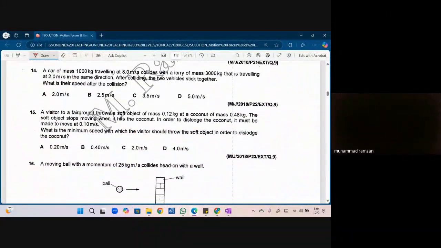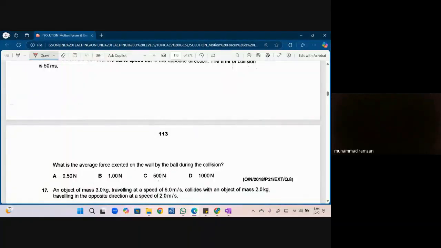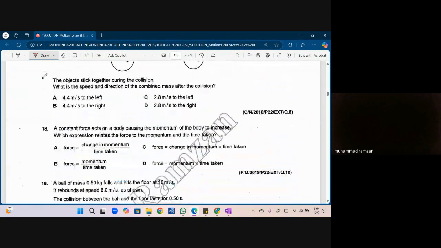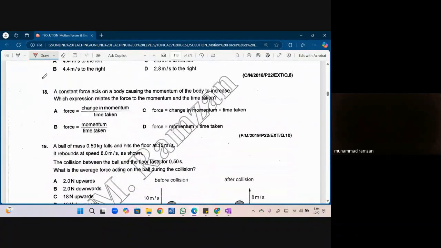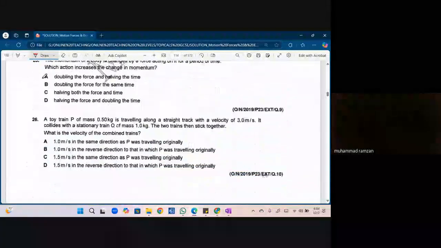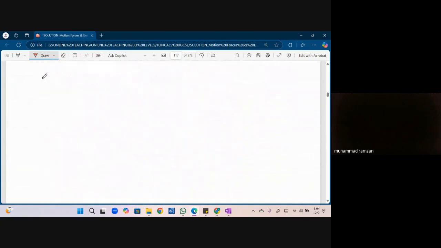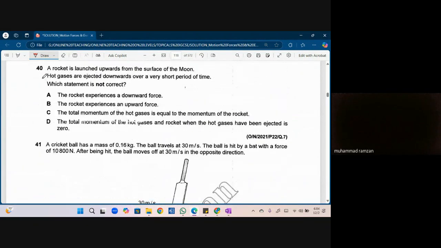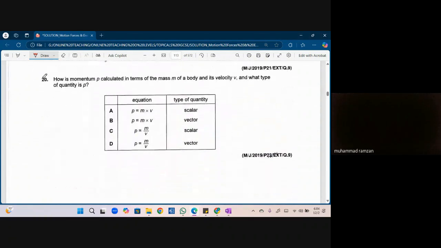Question number. Let me see a difficult one. It doesn't have that many questions, so I think you guys can do it at home as well. We are doing maximum questions today. What is question number 20 answer?